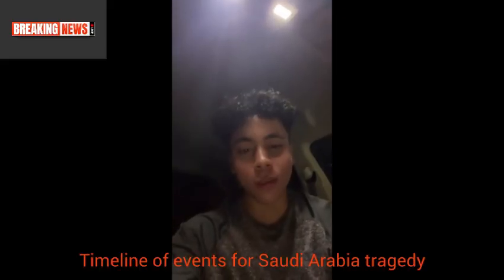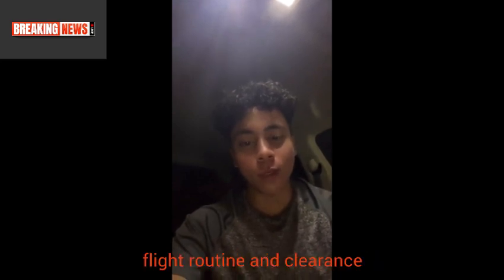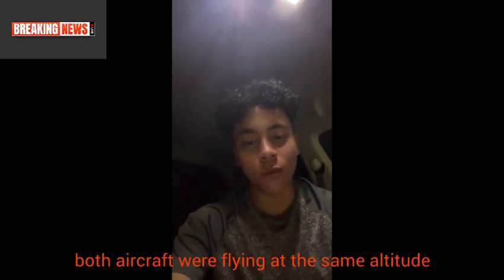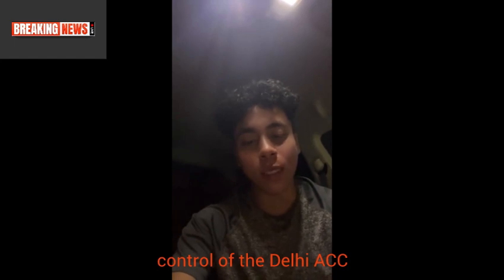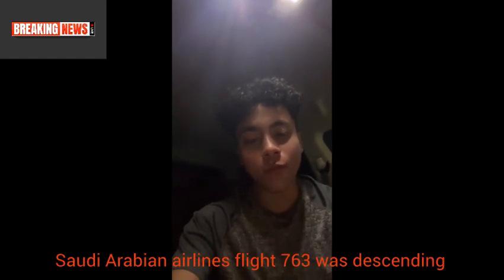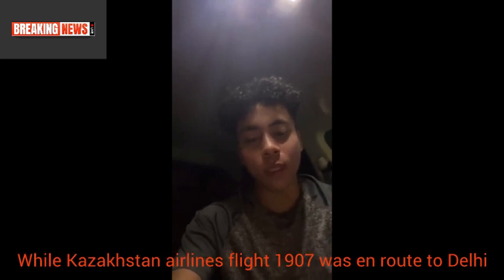Timeline of events for the Saudi Arabian tragedy. First is flight routine and clearance. Both aircraft were flying at the same altitude of 14,000 feet in Indian airspace and were under the control of the Delhi ACC. Saudi Arabian Airlines Flight 763 was descending towards its destination in Riyadh, while Kazakhstan Airlines Flight 1907 was en route to Delhi.